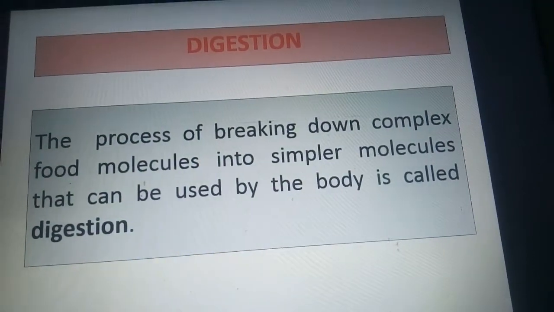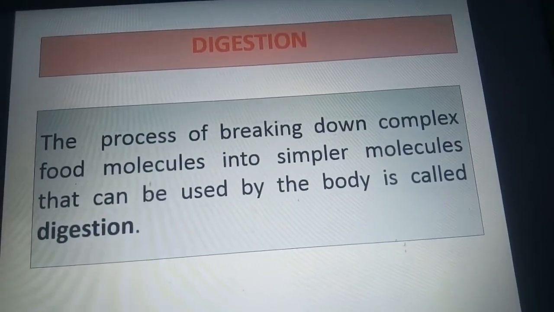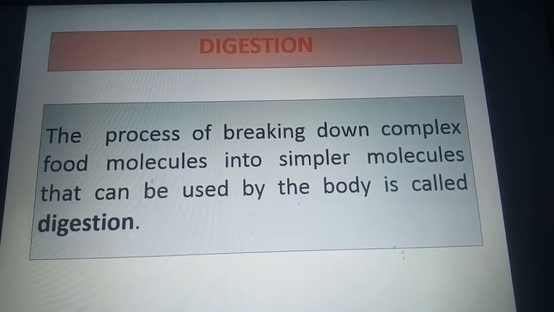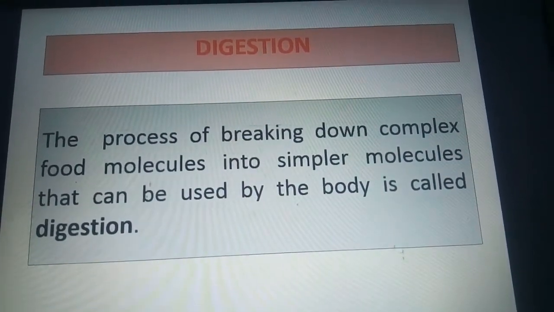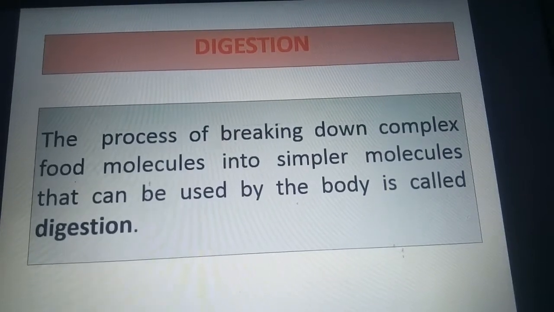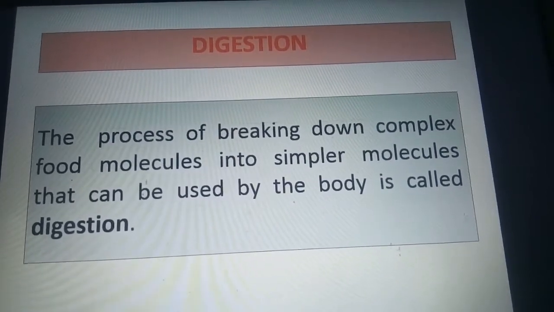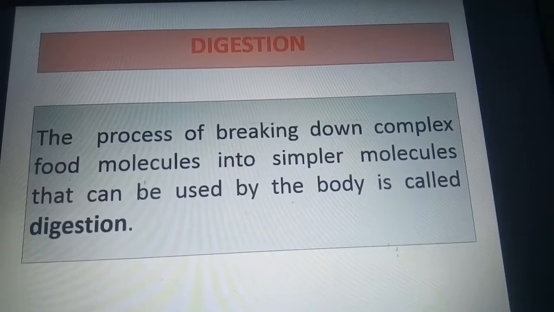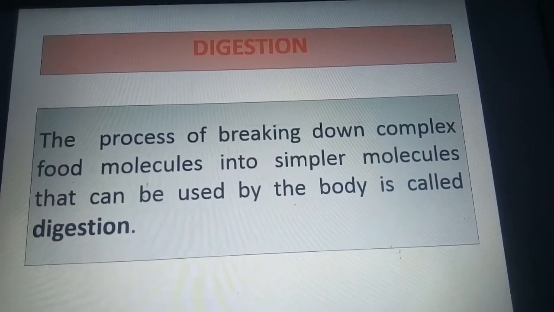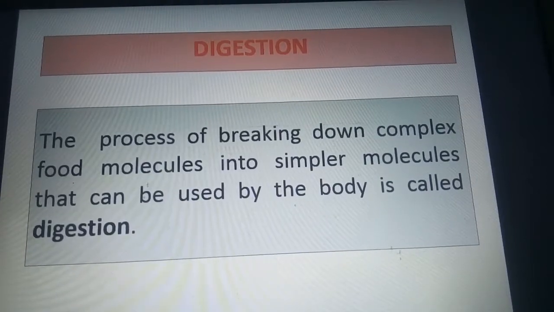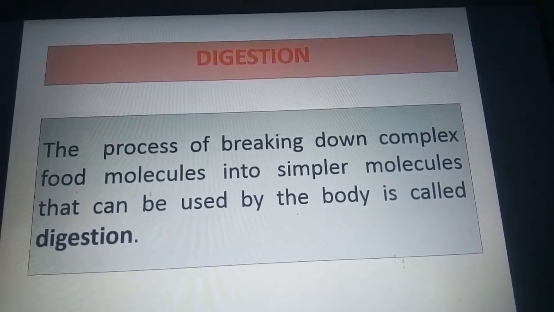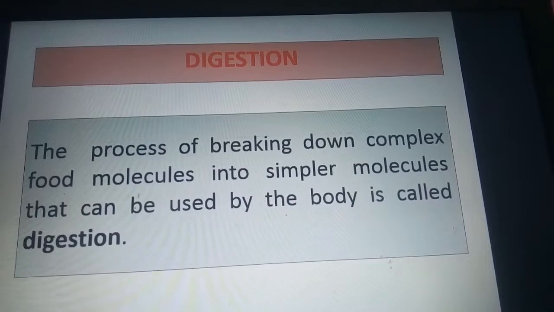So the definition of digestion is the process of breaking down of complex food molecules into simpler molecules that can be used by the body is called digestion. So let us understand this. The nutrients present in food are complex substances, and these need to be broken down into simpler substances so that food can be easily absorbed and utilized by our body.